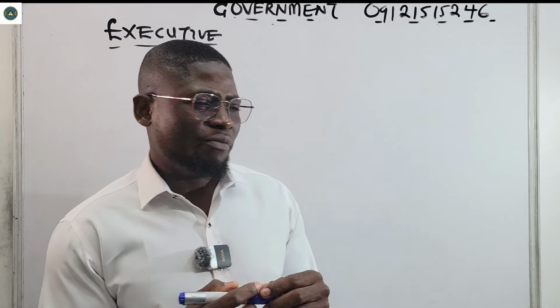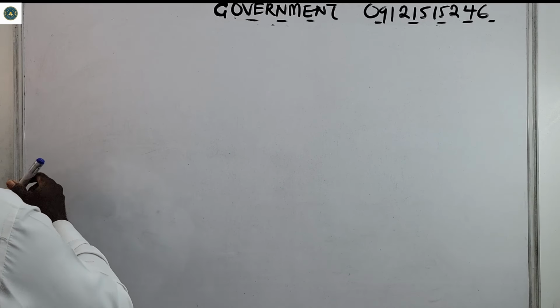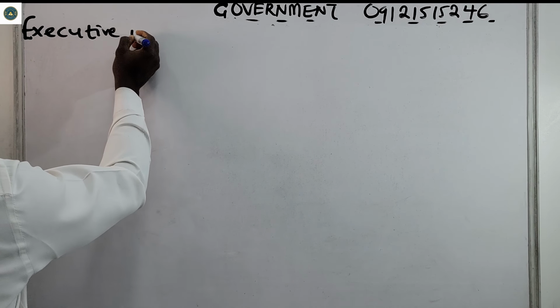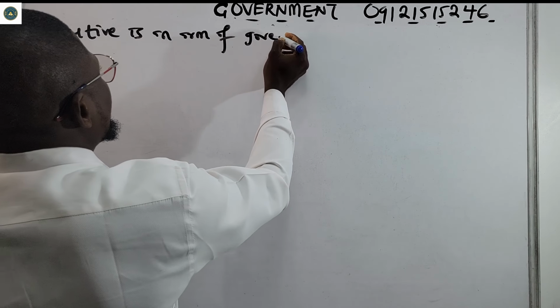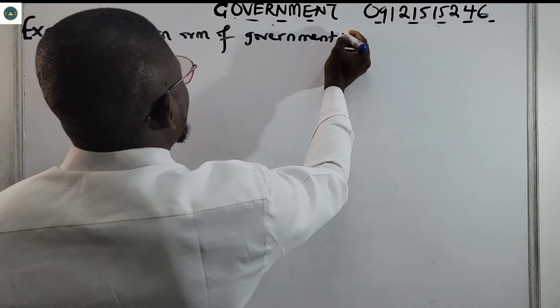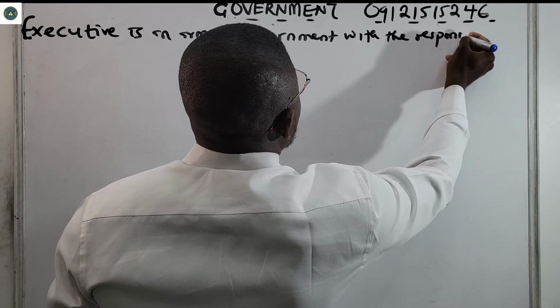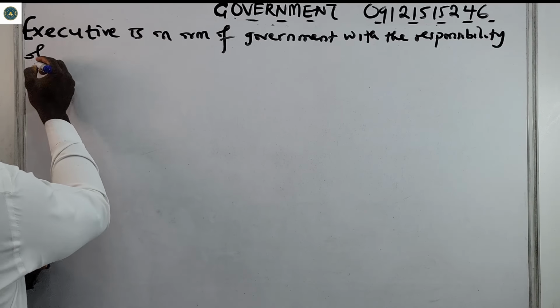So it's an arm of government. Let us put that down. Executive is an arm of government with the responsibility of implementing.